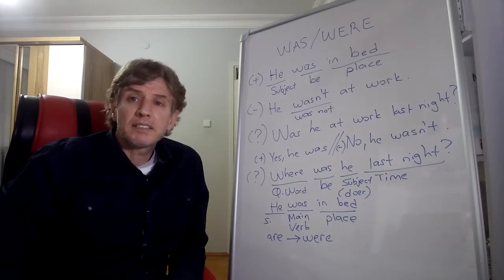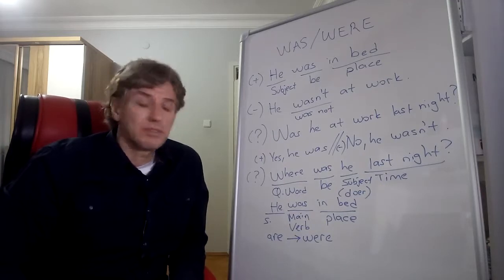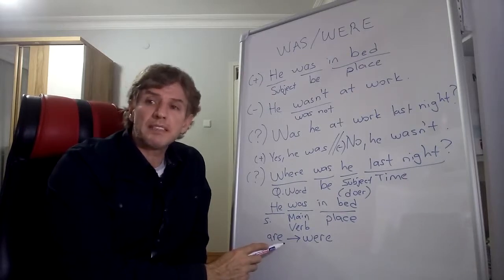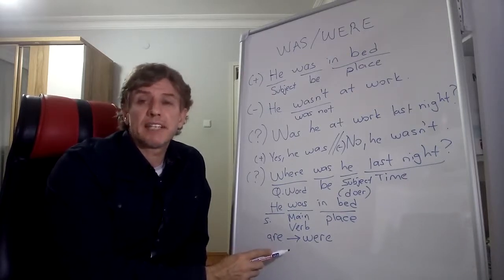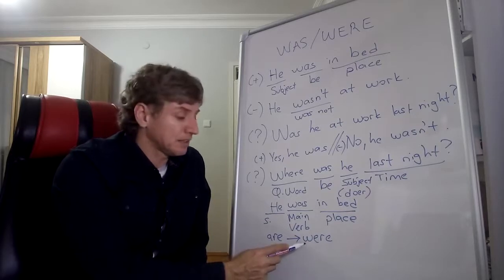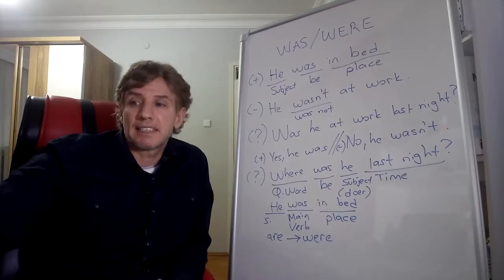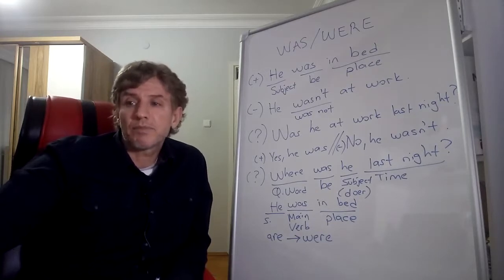They aren't here. They aren't here now. They are not here now. Let's change this into past tense. They weren't here yesterday. They were not here yesterday. They weren't here yesterday. Okay?